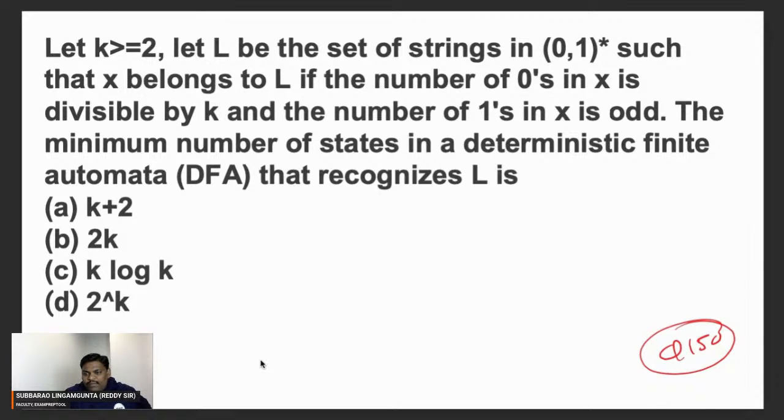Anyone having any objection, let me know. You may expect this kind of question. It's a combination of two problems. You may expect this. Yeah, let's move to the next problem. Let's see the next one.